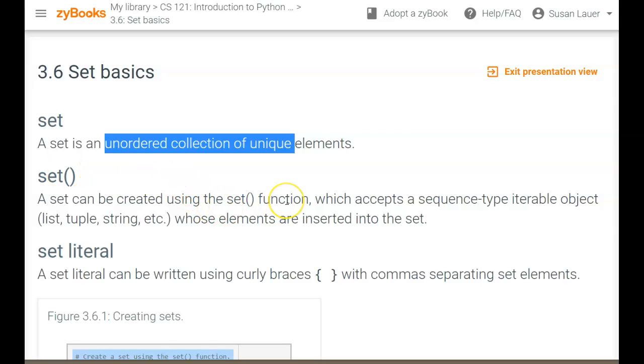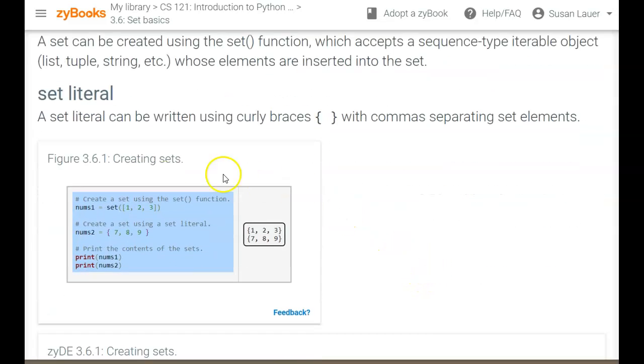It can be created using the set function, which accepts sequence type iterable objects, list, tuple, string, etc., whose elements are inserted in the set. So a set can be made up of lists, tuples, strings, integers, floats. It can be anything. A set literal can be written using curly braces with commas separating set elements. So let's take a look here and see what that looks like.